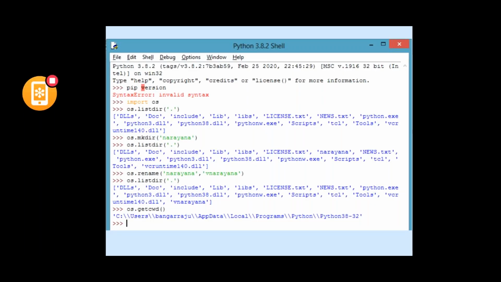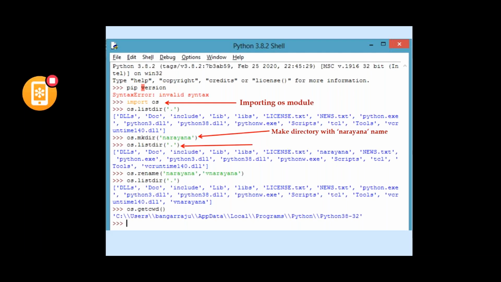We'll see with a small example. Here I'm importing OS. If this is not done, the functions related to the OS module will not work. So I'm importing the OS module in the Python shell. Here I am creating a folder with the name Narayana: os.mkdir, and I have specified the name Narayana. In order to know whether it has been created or not, we have to list the directories in the OS.